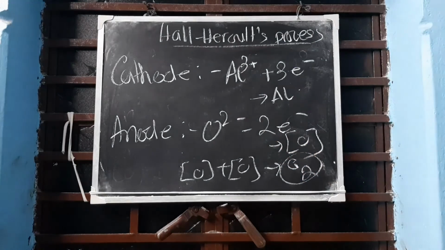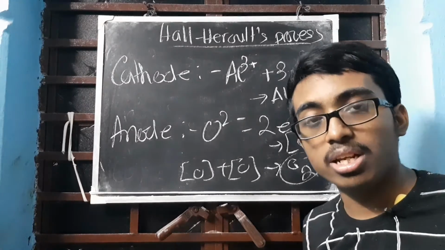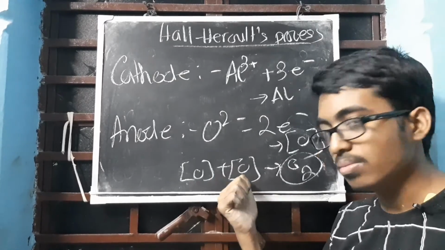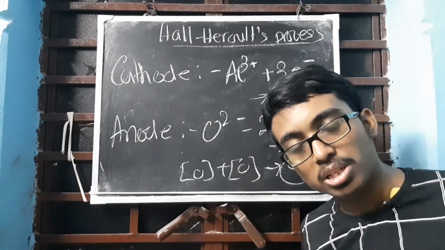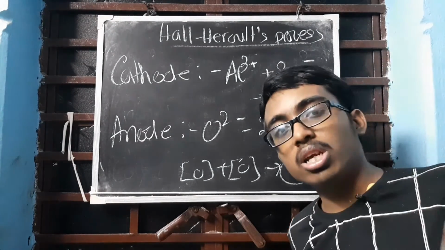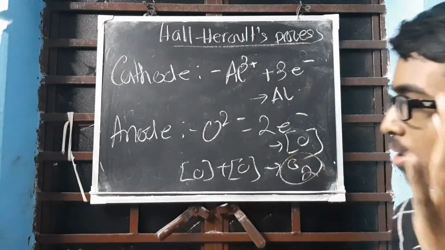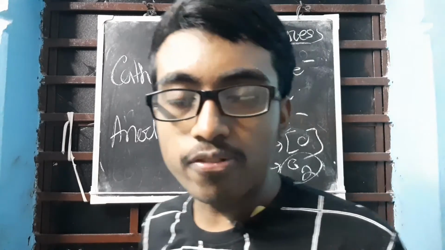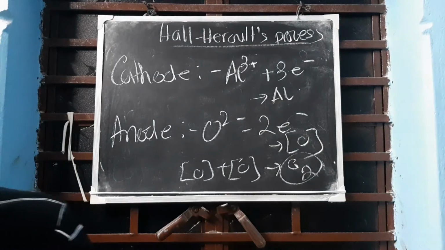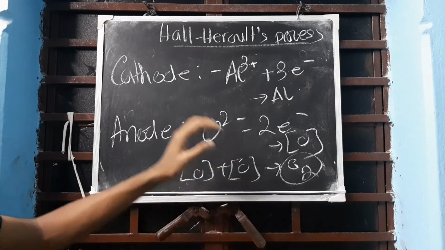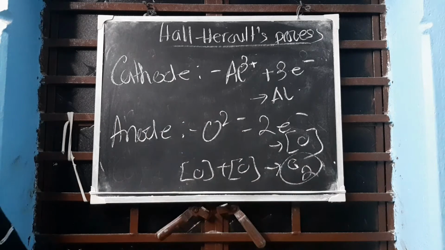A reasoning question can come: why do graphite rods, the anode, diminish in size? Because they get oxidized, simple oxidation by adding oxygen, due to the oxygen evolved at the anode. So the anode needs to be periodically replaced. This is the Heroult's process that you need to read. From here we get 99.8% pure aluminium. There is another process, Hoope's electrolytic process or electro-refining of aluminium, that is not in your syllabus.